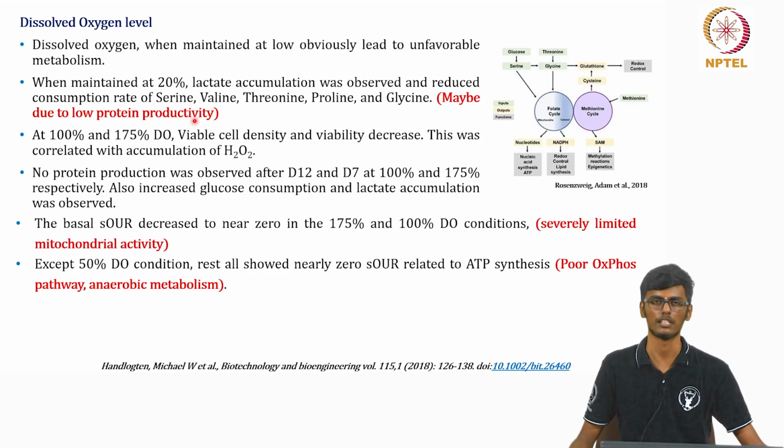And from our previous slide, we can see that serine is a principal component in cysteine synthesis, which again gets into GSH. So maybe that could be a reason why serine is not being consumed.